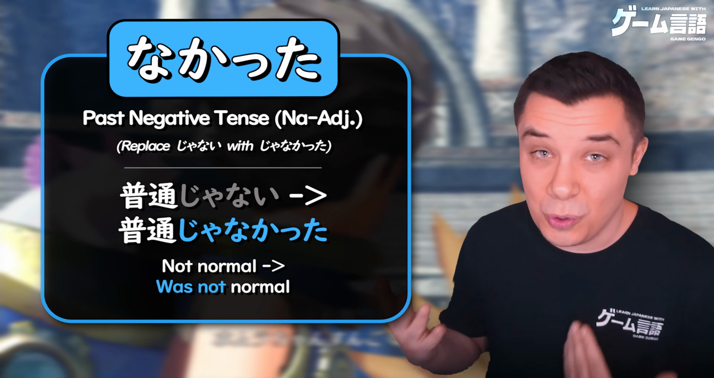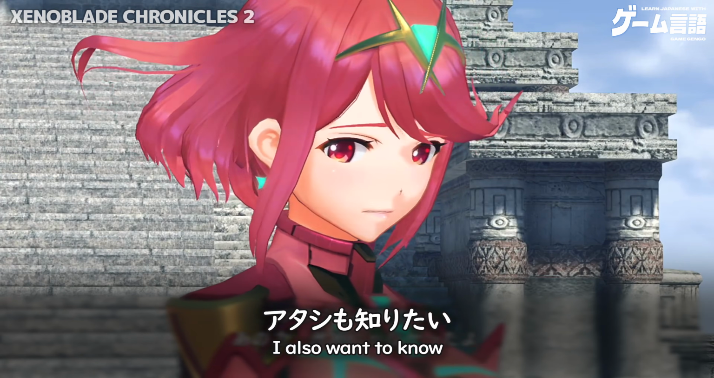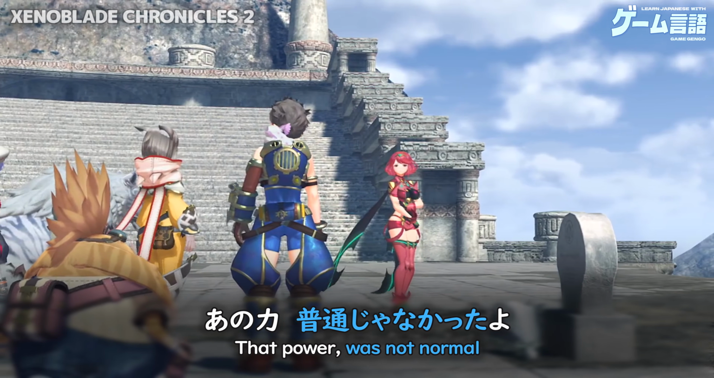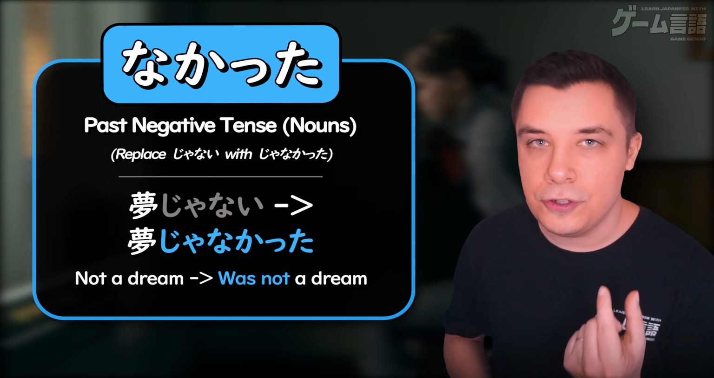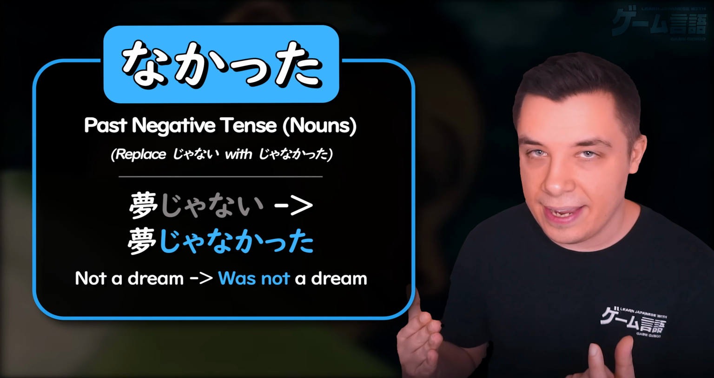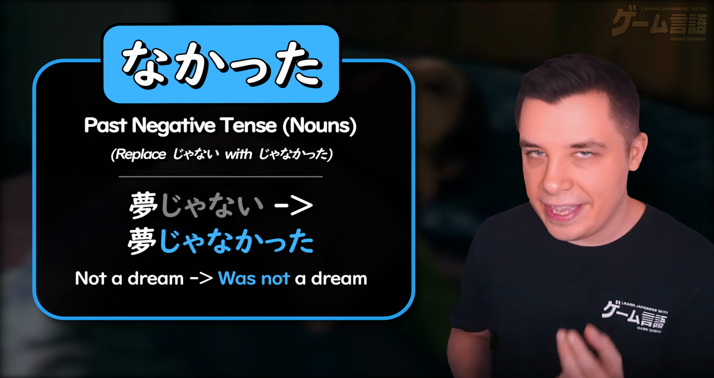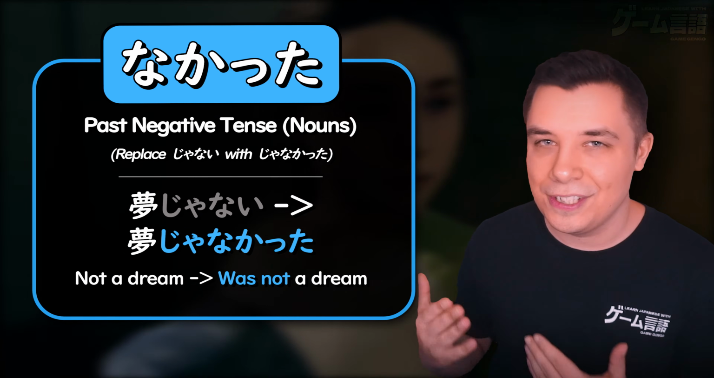It was not normal. And so the exact same thing here with nouns. Yume, a dream. Yume janai, not a dream. Yume janakatta, was not a dream.